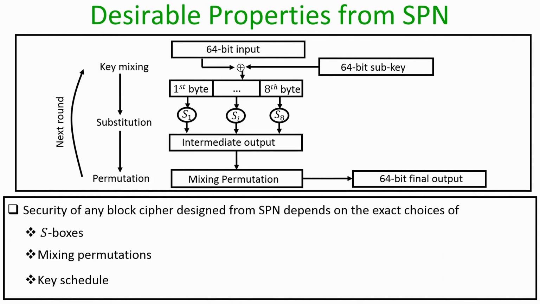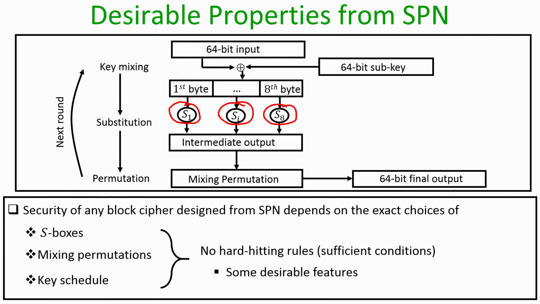So, in the architecture of SPN till now I have not discussed what exactly should be the properties of the S boxes. We just required that the S boxes should be invertible to ensure that the overall F_k(x) that we obtain is also invertible. But for the security properties, namely to ensure that your keyed permutation F_k(x) is a pseudo random permutation, we need some desirable properties from these S boxes. In the same way, we need some desirable properties from the mixing permutation and from the key scheduling algorithm.